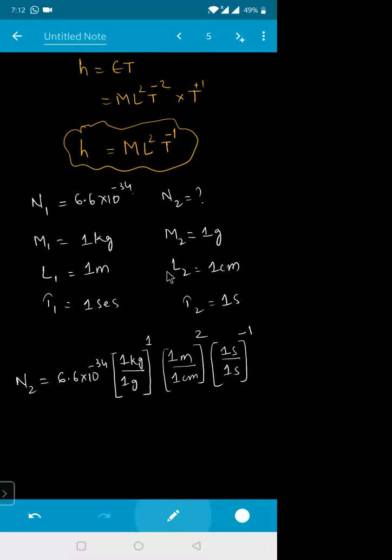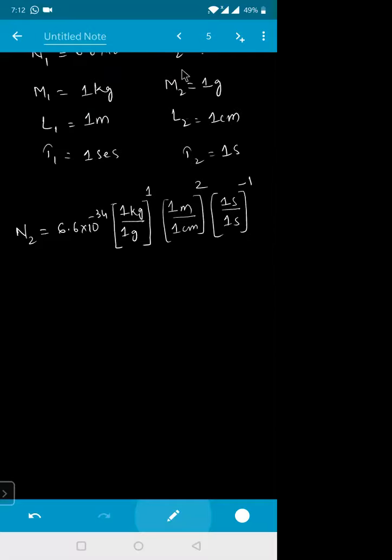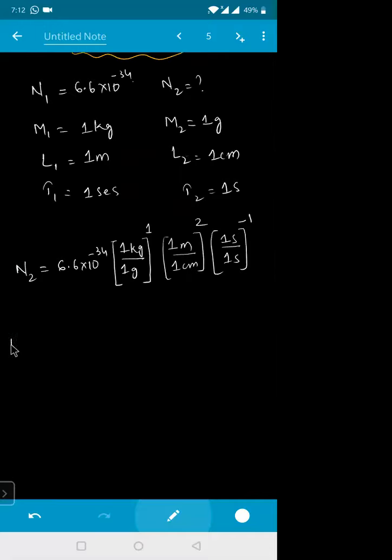Whatever the powers they have been raised to, I have written those powers there. Now we need the answer in CGS system. N2 will be equal to 6.6 into 10 to the power of -34 into 1 kg. Can I write in grams? How many grams will it become for me? 1000 grams divided by your 1 gram to the power of 1. Next one is 1 meter. 1 meter means how many centimeters? 100 centimeters divided by your 1 centimeter to the power of 2.